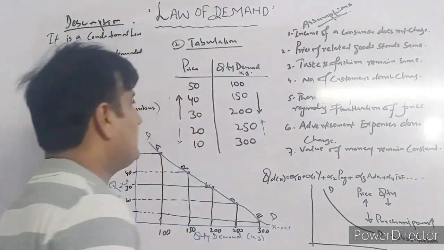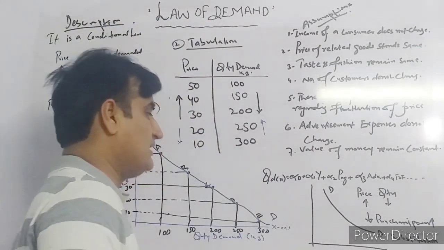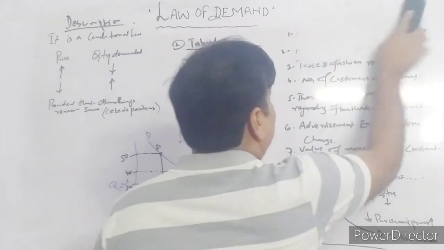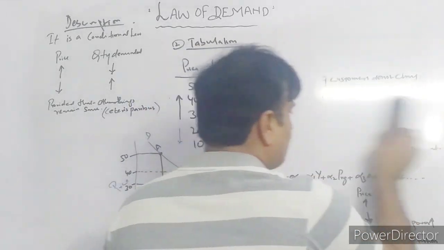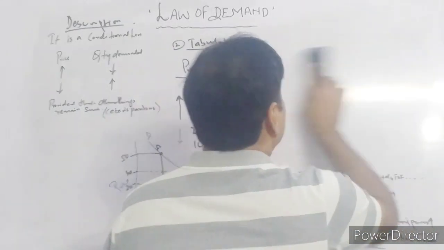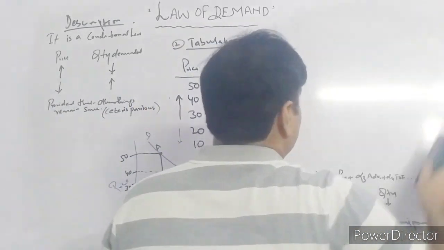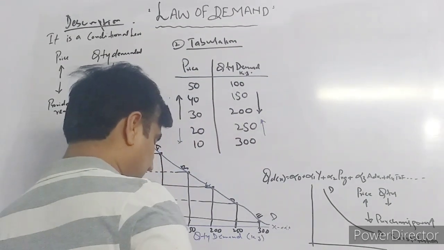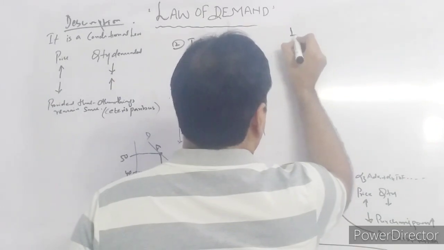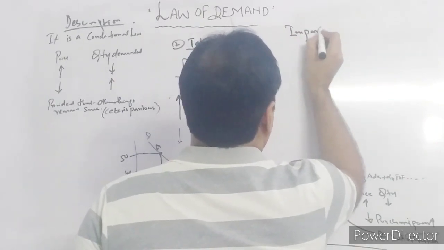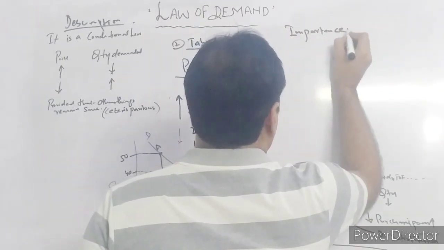Now, after learning these things, it is important to know the importance of the law of demand: how the law of demand in our daily life guides the producer, the equilibrium price, and the government.